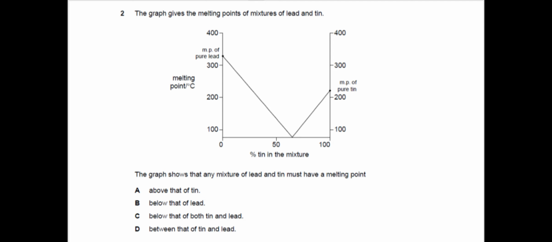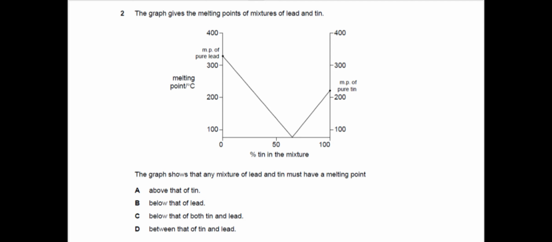But my question has a very important word, that is must have a melting point. For any mixture, the melting point is going to be less than tin anyways. But any mixture must have a melting point less than lead. So this must have is very important. So Alpha option is not correct because it says above that of tin. We know the impurities decrease the melting point, so it cannot be the correct option.